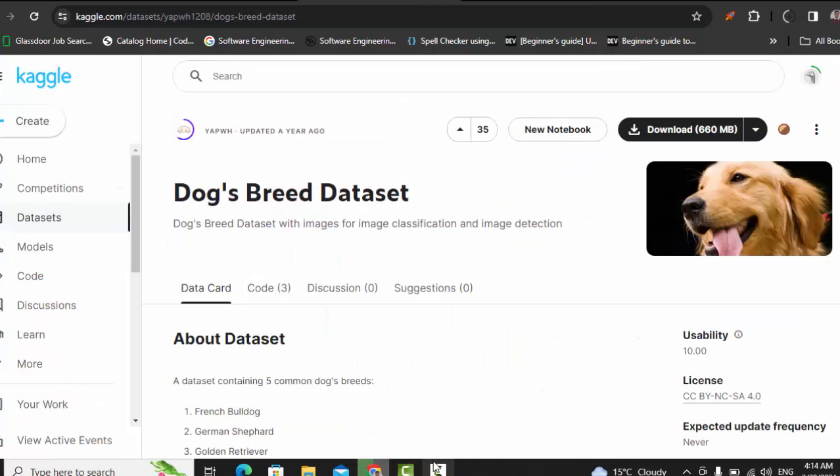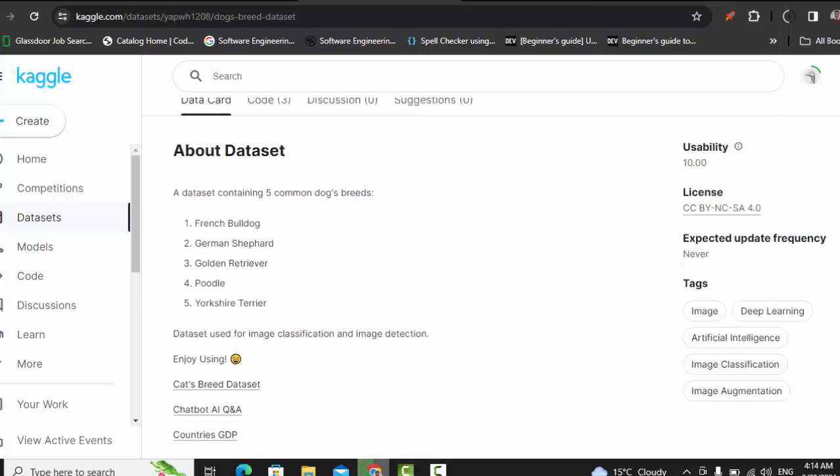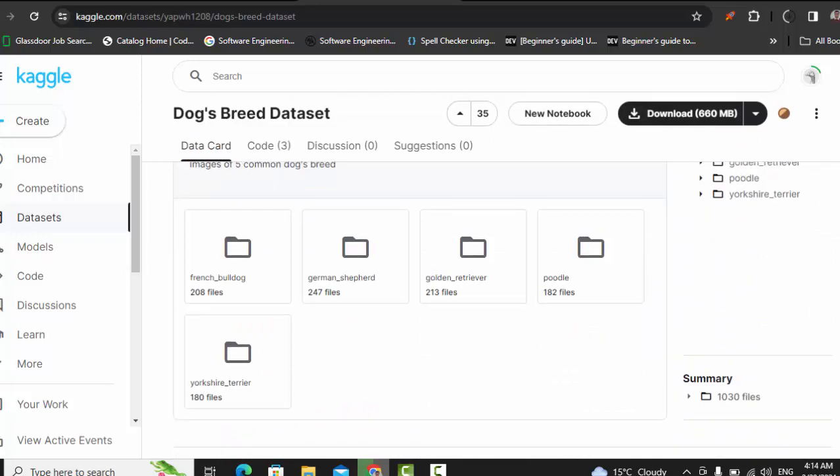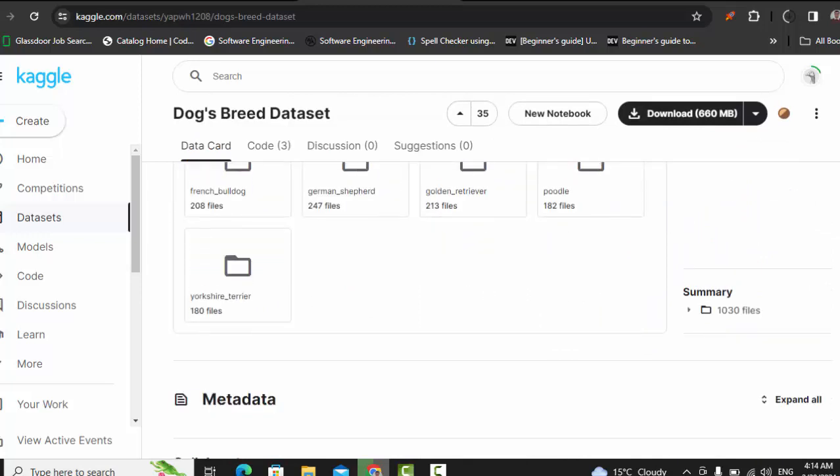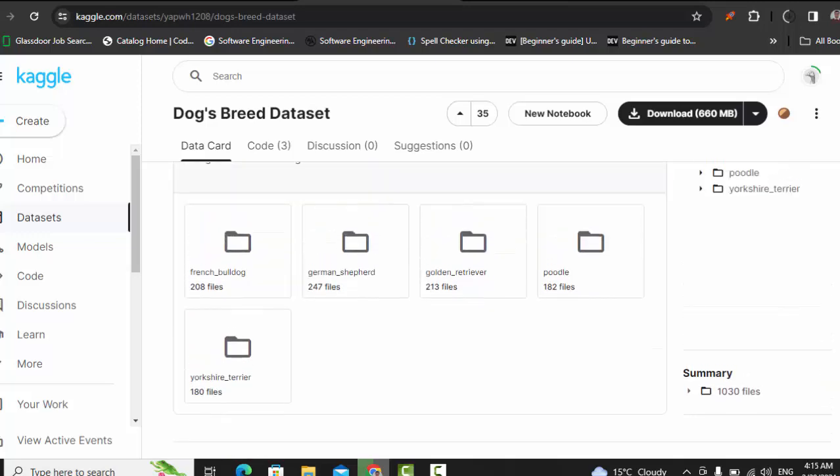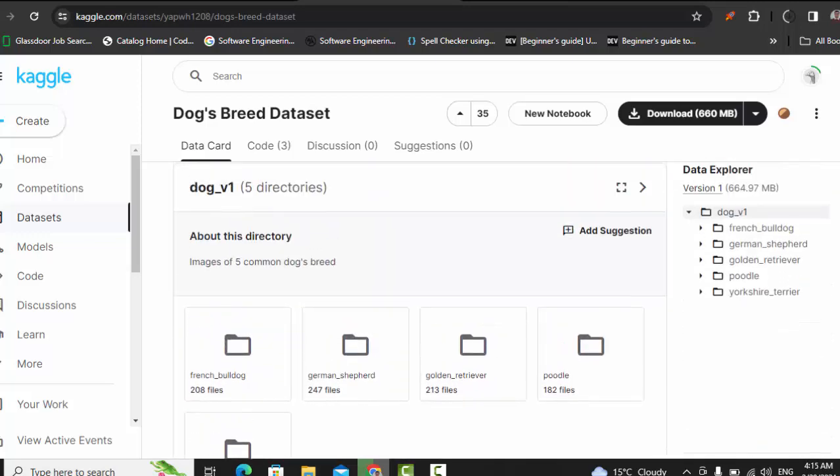Okay, first of all, let me check the recording. Okay, so this is the dataset, the dog breeds dataset. Now before downloading, let me show you what this data contains. In this data we actually have 8 classes. By the way, I think I had opened another dataset, but let me search.